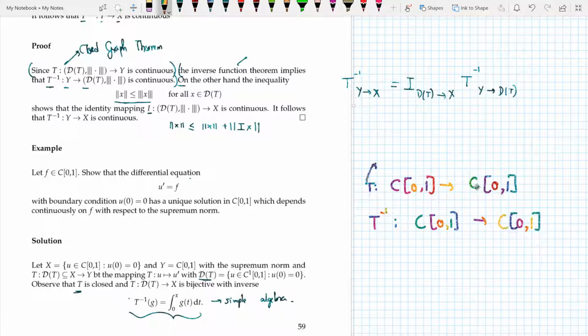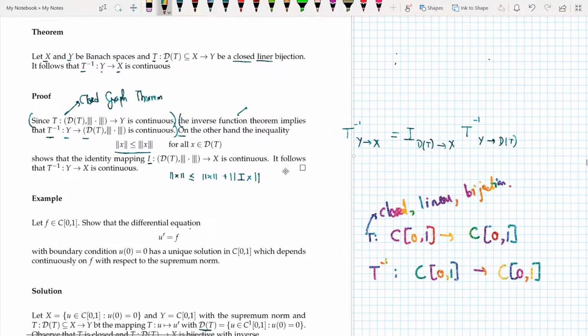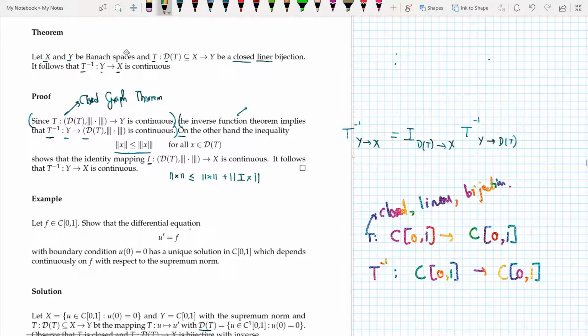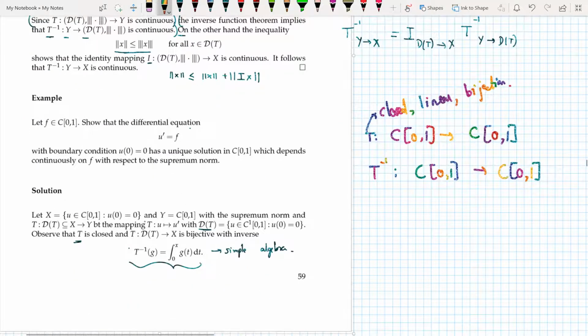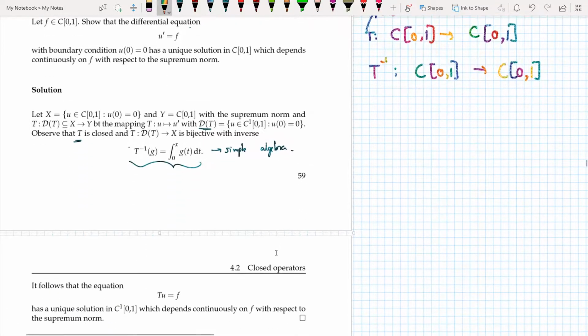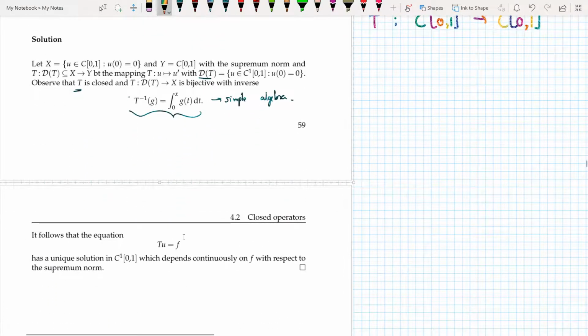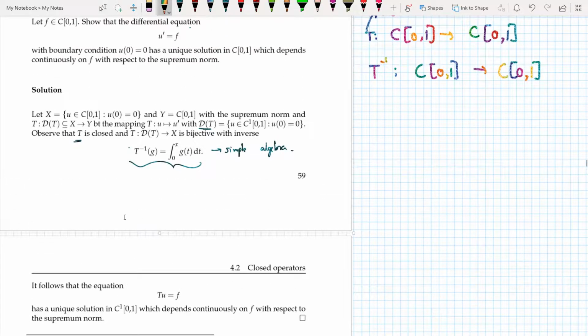So this T was closed, linear, and it was a bijection. So X and Y were Banach spaces, T from D(T) to Y is a closed linear bijection. Now it follows that T inverse from Y to X is continuous, and this is exactly what happened. So observe that T was closed, linear, and bijective. Therefore T inverse would be continuous.